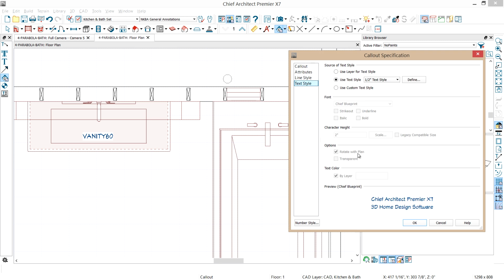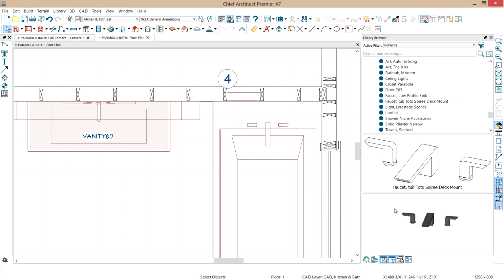And I'm going to change that to be a little bit larger number. Let's go ahead and set that to be 4 inches because I'm going to do this at half-inch scale. And with my footnotes, my floor plan notes, I'm going to put on the plan in a subsequent video for the construction drawings. I'll be able to refer to that access panel and that footnote for the tub.